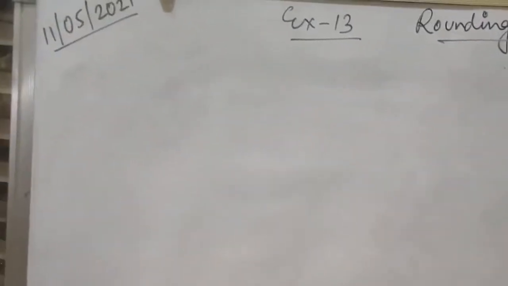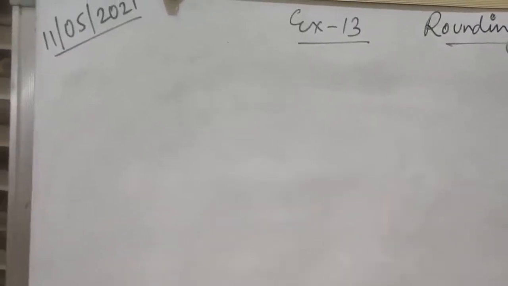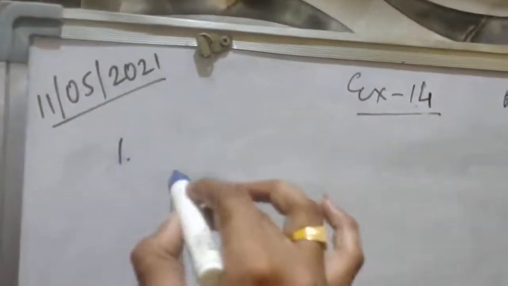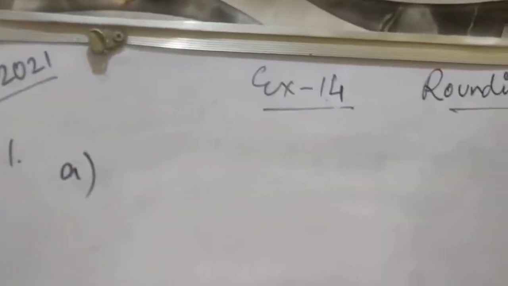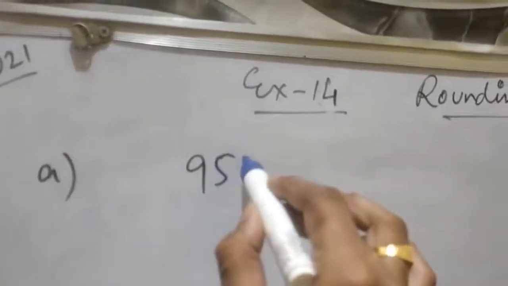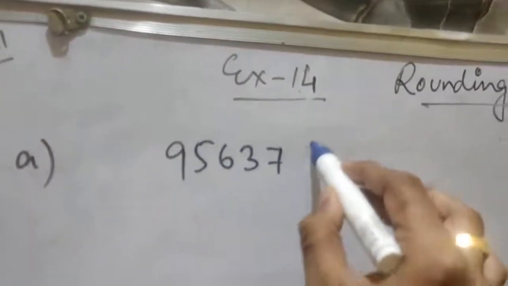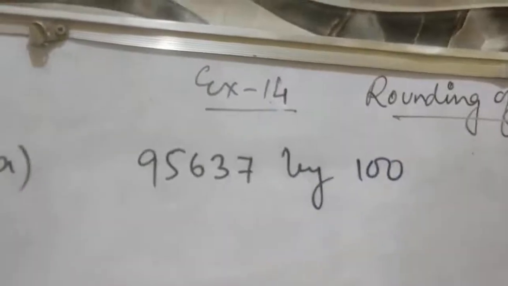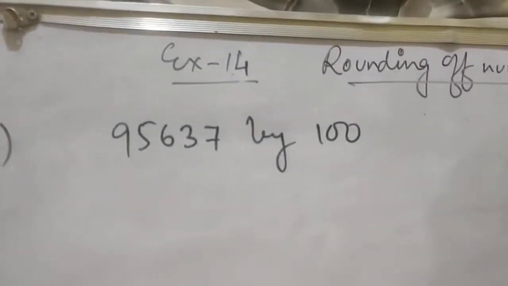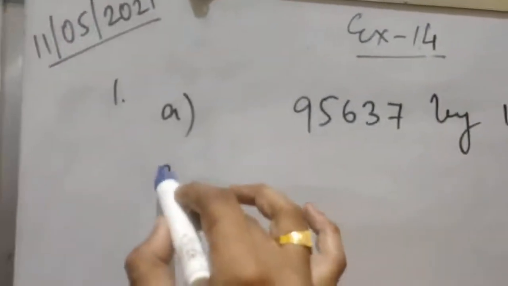Exercise 14. The first question is multiply. Suppose I am doing question number C also.